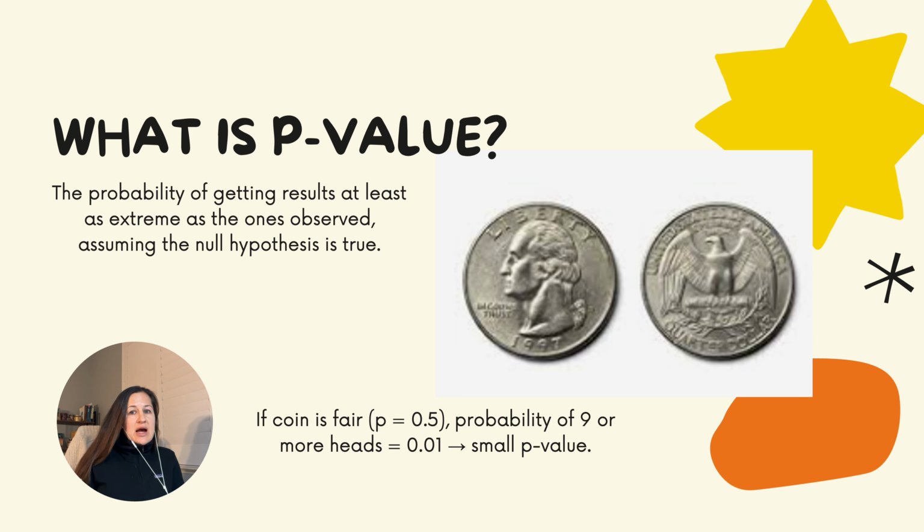That suggests that our data is unlikely to have happened by random chance, which gives us evidence to reject the null hypothesis. On the other hand, a large p-value such as 0.6 means our results could easily happen by chance. The data are consistent with the null hypothesis, so we don't reject it. In short, a small p-value means unusual data under the null, and a large p-value means data that fits fine with no effect.